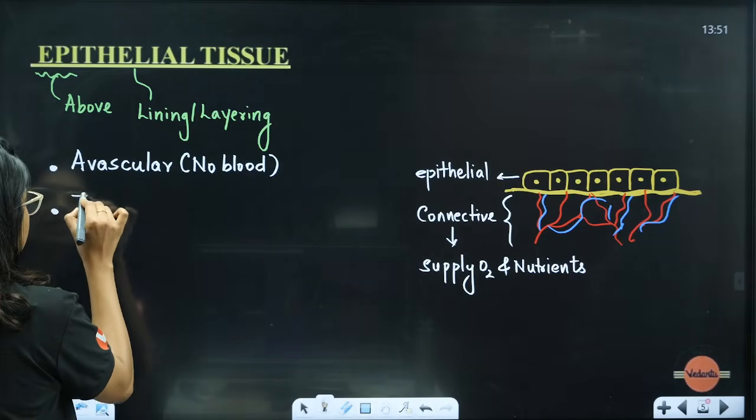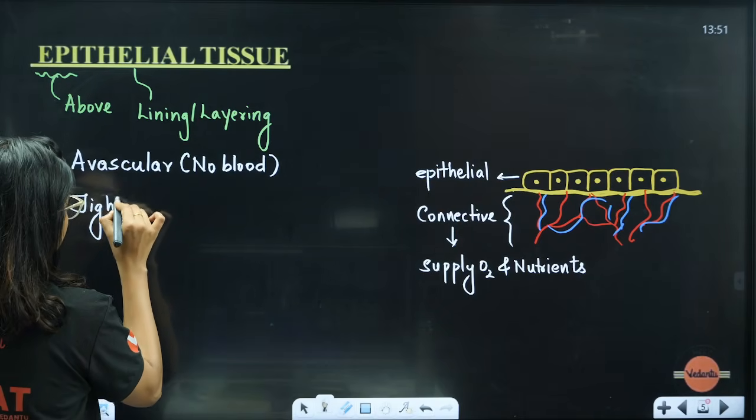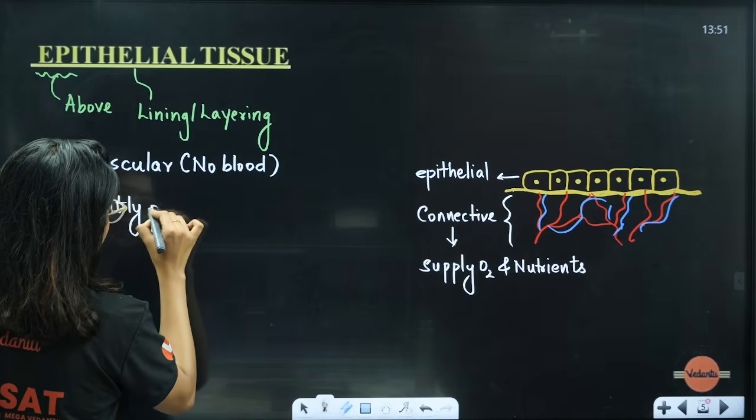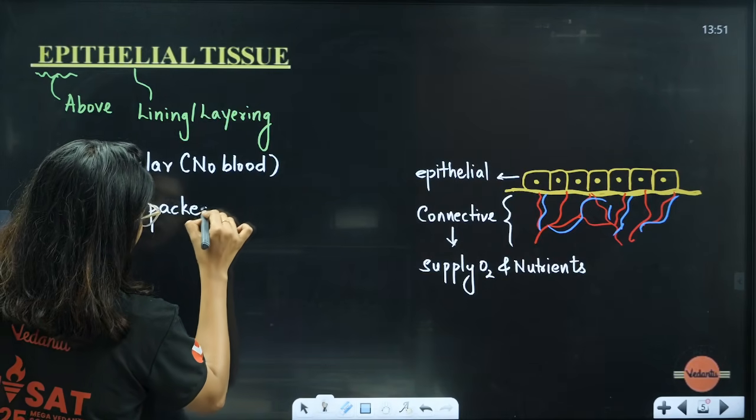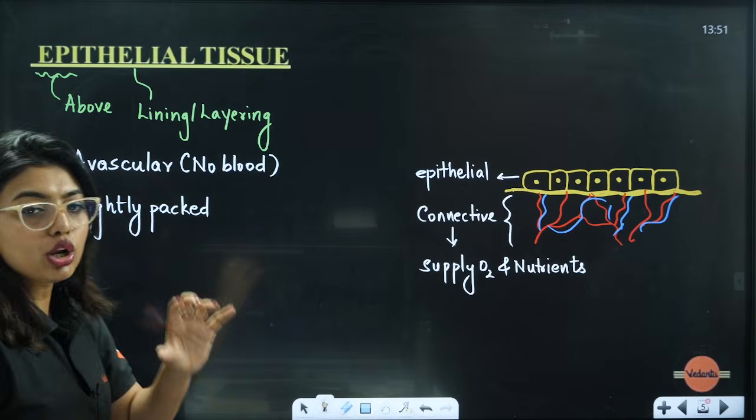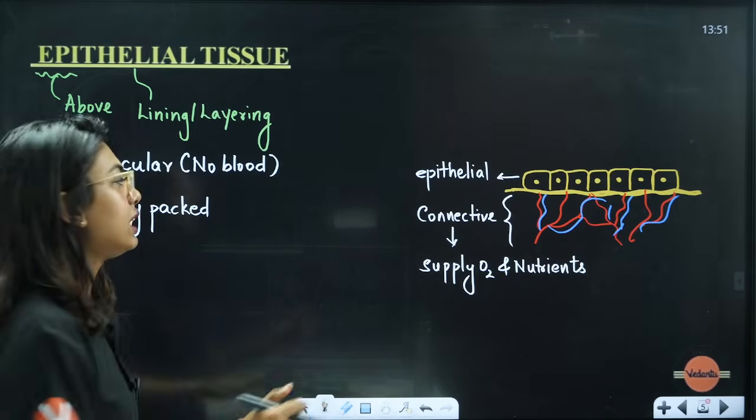Next, students, these cells are tightly packed, with almost no intercellular space, or very little intercellular space.